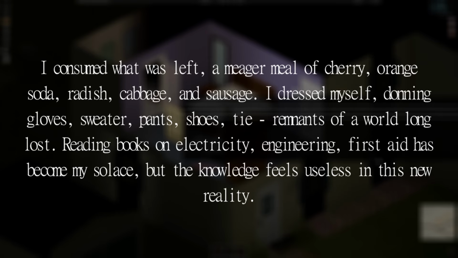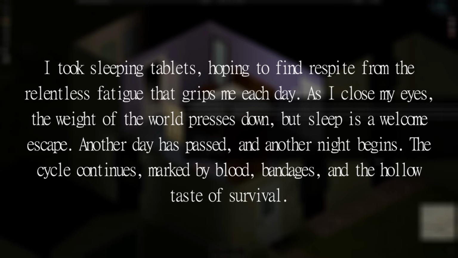I consumed what was left, a meager meal of cherry, orange soda, radish, cabbage, and sausage. I dressed myself, donning gloves, sweater, pants, shoes, a tie, remnants of a world long lost. Reading books on electricity, engineering, first aid has become my solace, but the knowledge feels useless in this new reality. I took sleeping tablets, hoping to find respite from the relentless fatigue that grips me each day. As I close my eyes, the weight of the world presses down, but sleep is a welcome escape. Another day has passed, and another night begins. The cycle continues, marked by blood, bandages, and the hollow taste of survival.